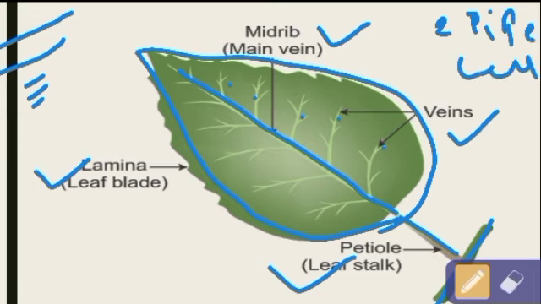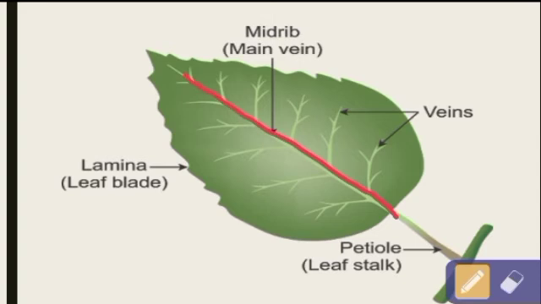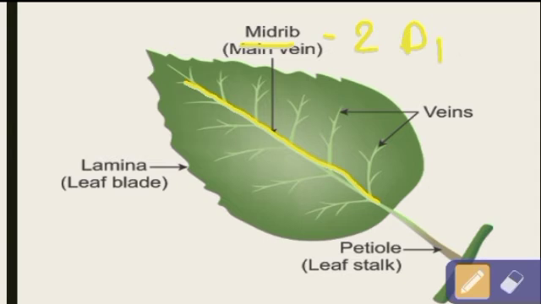Why two pipelines? Because one pipeline will carry the water which is absorbed by the stem. And now, what is the function of this second pipeline? The second pipeline will carry the food which is prepared by the leaf. So once again, the midrib is made up of two pipelines of cells. One will carry what? Water, and the second will carry what? Food. So these are the parts of leaf.